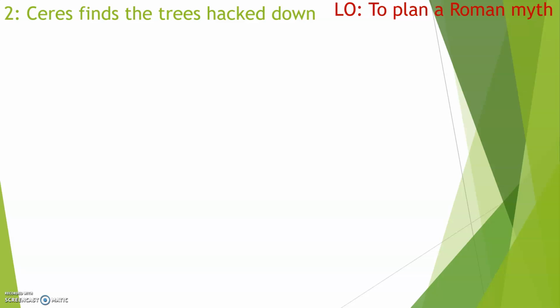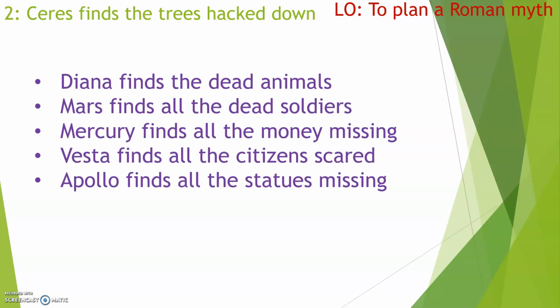Ceres finds the trees hacked down. Okay, so what can I do instead of that? Well, I decided we could have Diana finds all the dead animals, or Mars finds all the dead soldiers, or Mercury finds all of the money missing, or Vesta finds all of the citizens scared, or Apollo finds all the statues missing. Now, I tried to match up the correct god to the correct action, but feel free to have a Google of different gods if you want to pick a different one. There were quite a few of them, but they're some of the main ones you could use.